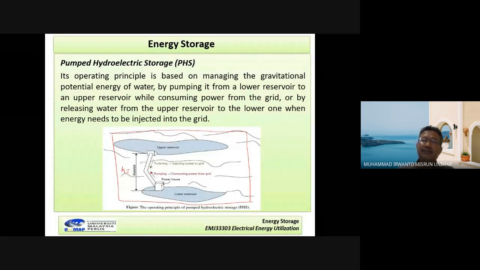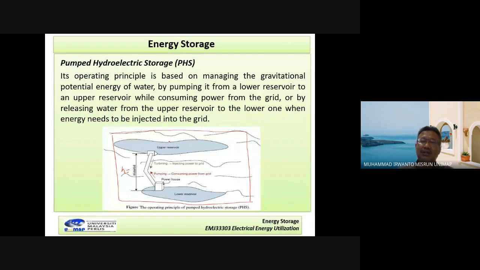Okay, when we have electricity from the utility grid, for example, and remember, because it is the upper reservoir only, meaning let's say there is no other source from the others.